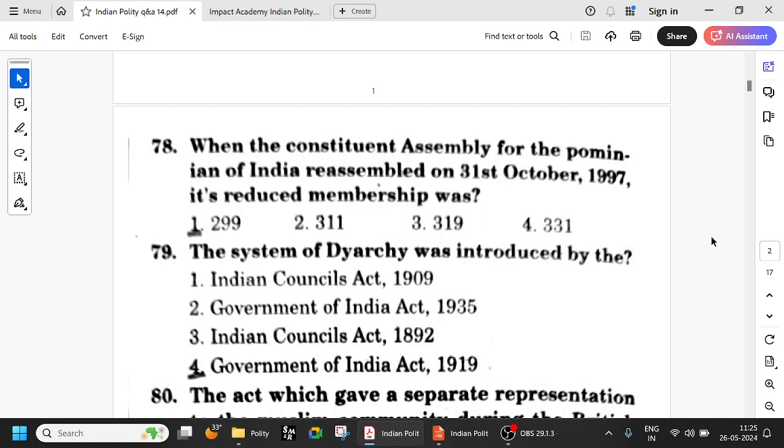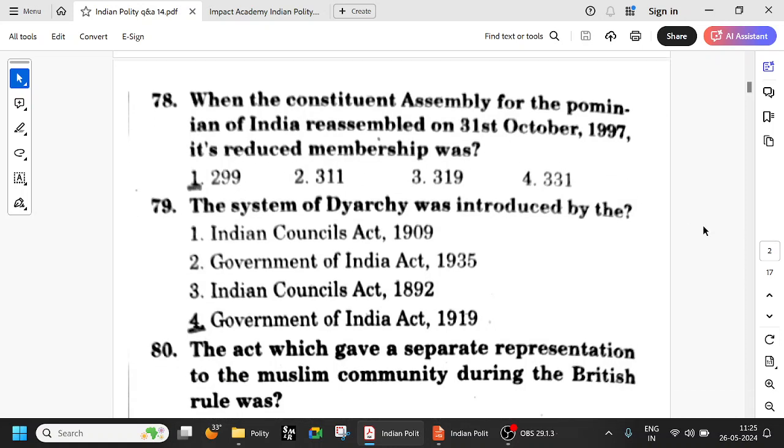So when the Constituent Assembly for India, okay, Parliament of India reassembled on 31st October 1947, it had reduced membership first. So we are talking about the Constituent Assembly when it reassembled in 1947. Its membership was 299. Okay, so try to remember.